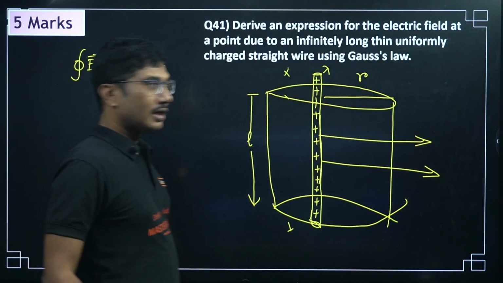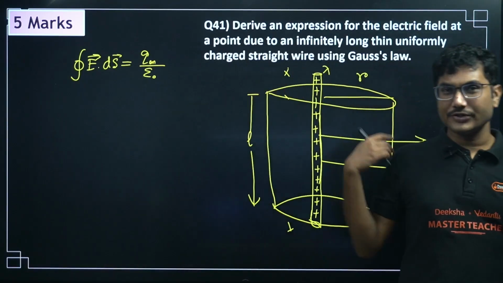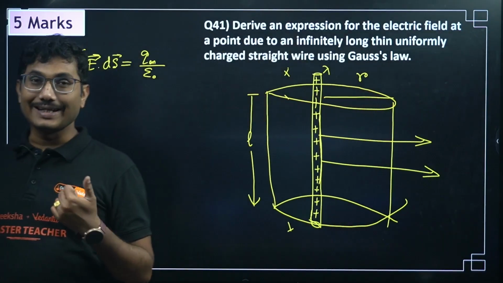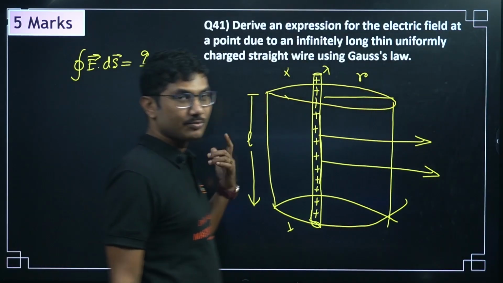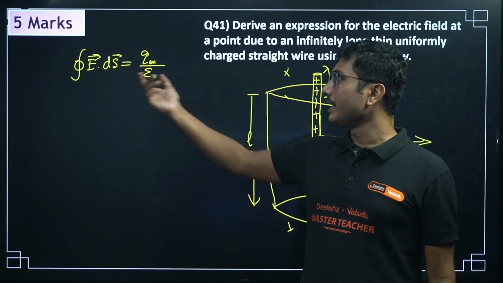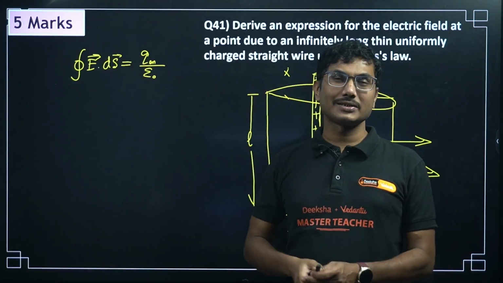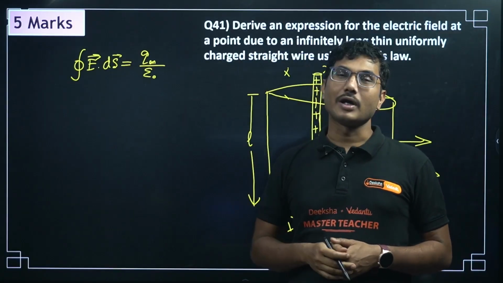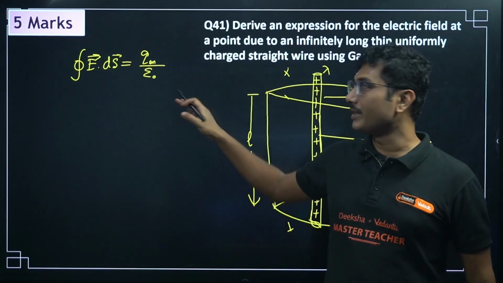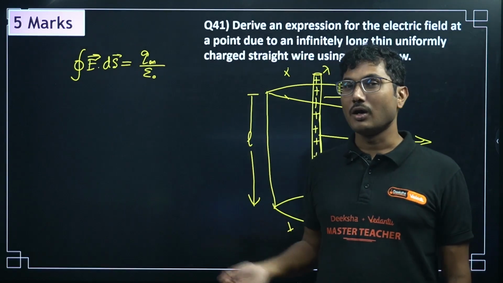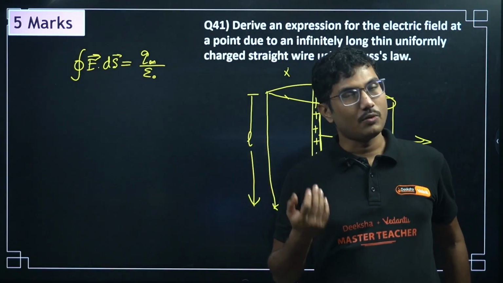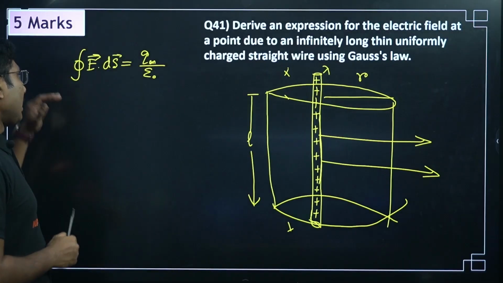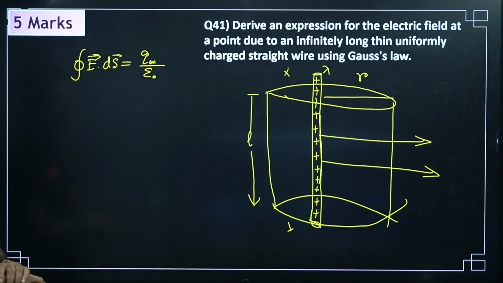If this question comes, there will always be an accompanying question that says state Gauss's law and hence prove. So Gauss's law statement is that the electric flux passing through any closed surface is basically equal to the charge enclosed by the surface divided by epsilon naught, or times 1 by epsilon naught, whatever you are comfortable with. So the statement of Gauss's law you have to remember. Now E dot ds equals q enclosed by epsilon naught.